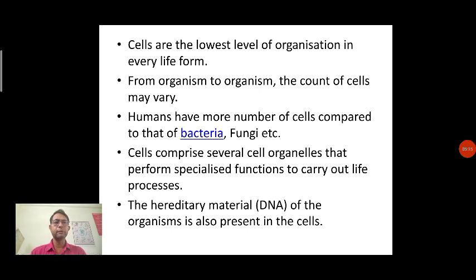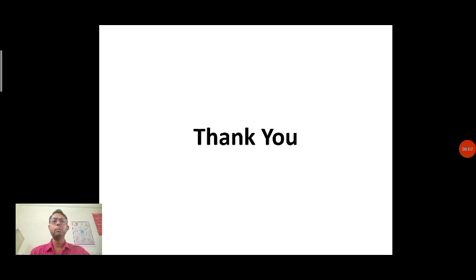A cell comprises several cell organelles that perform specialized functions to carry out processes, or what we call life processes. Every cell performs some particular function, and all of this together we call metabolism. The hereditary material, that is DNA, or in some organisms RNA, is also present in the cell. So the cell is the most important unit which carries the genetic material as well.